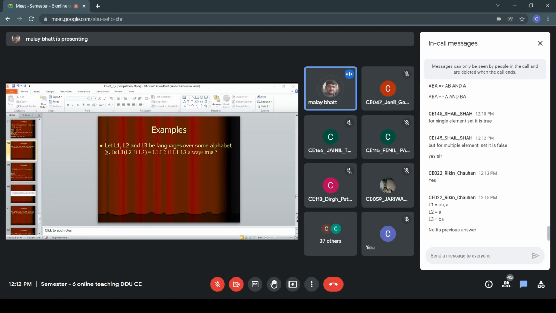L2 intersection L3 is empty set, nothing is there. When we perform a concatenation of empty set with L1, what will you get? Empty set. On the other side, if you take L1 L2, then you will get ABA and AA. Two elements will be there.